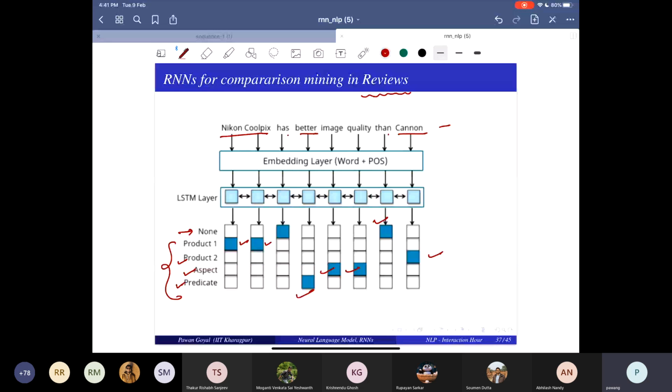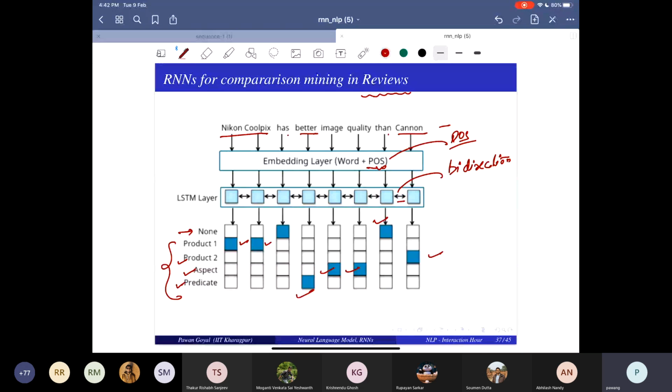Now, if you're observing this figure, are you seeing something that is new in this figure? We are also introducing the bidirectional LSTM layer. What is this sign? Bidirectional. What does it mean? And what is the second thing? The POS tag. What does it mean? Embedding layer, word plus POS.